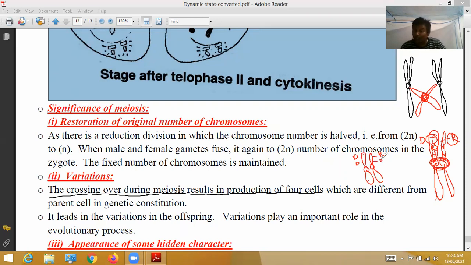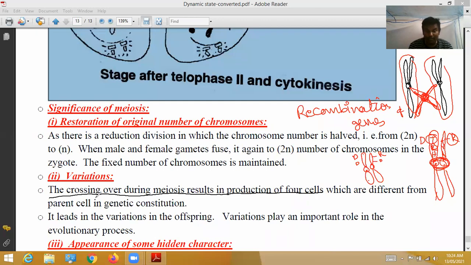Here genes are there, and in this one genes are there. What happens? Whatever genes are here are exchanged with the genes here. So this pair of genes is exchanged with that pair of genes. This is called recombination. The word itself gives the meaning: genes are recombined. So that is called crossing over or recombination.